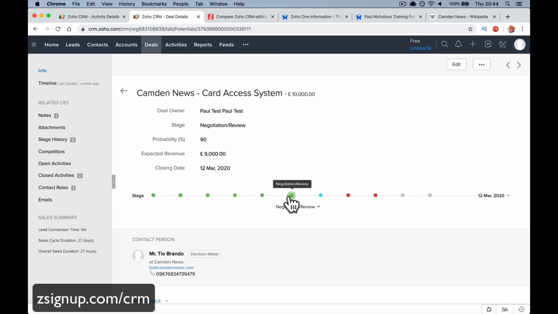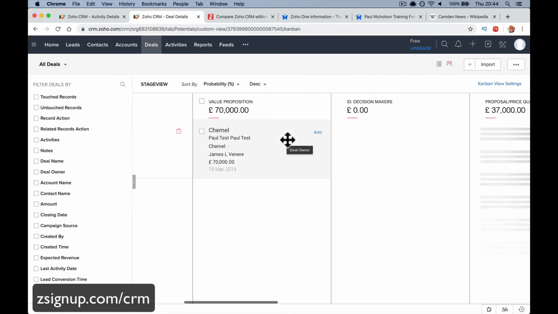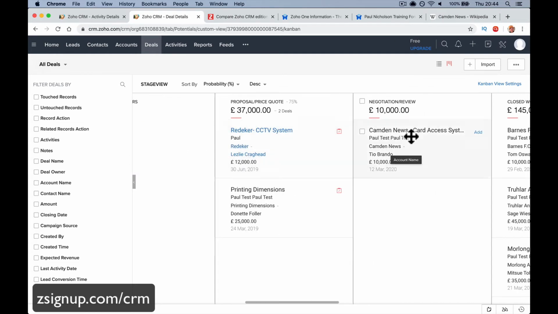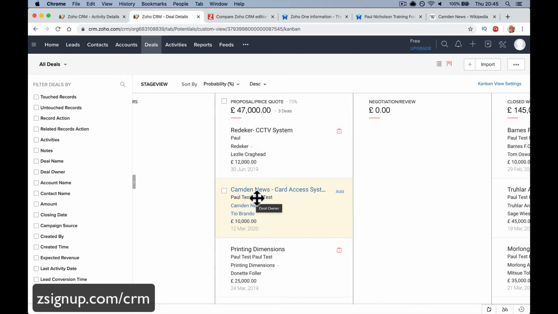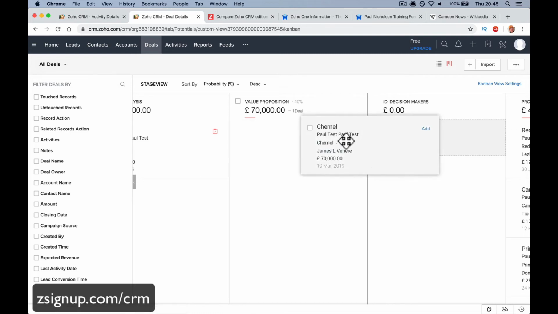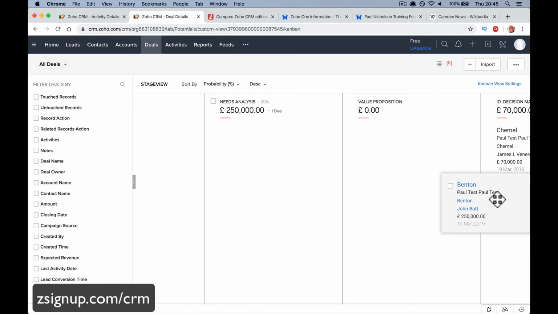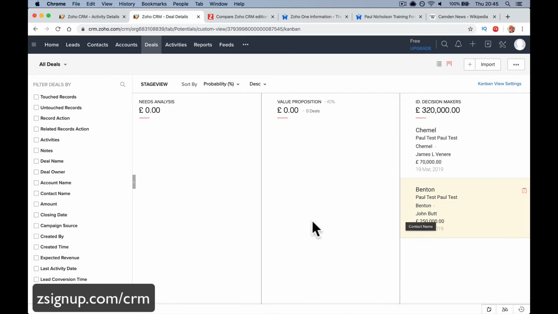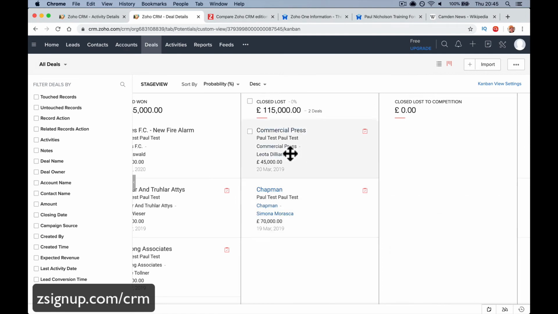Phoned up. Oh, we might need an extra door. Oh, we need to remove that from the quote. Oh, we need to do that, right? And if you go back to your deals here and go into this Kanban style, you can see we're in negotiate, right? And you can move your pipeline across this way as well. So you can quickly look at all your different deals and what stages they're at and go, oh no, I've done that. Move them across. Needs analysis. Yeah, we're in ID decision maker on that one, right? You can quickly move your stages, and you want to get to closed won, closed lost as fast as possible,